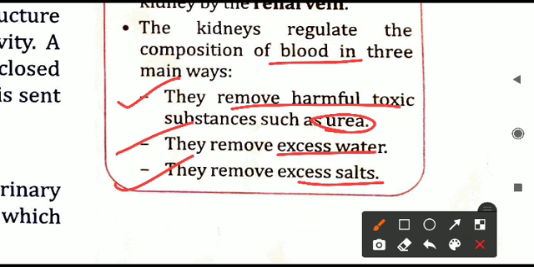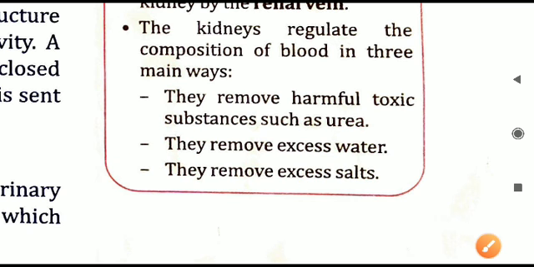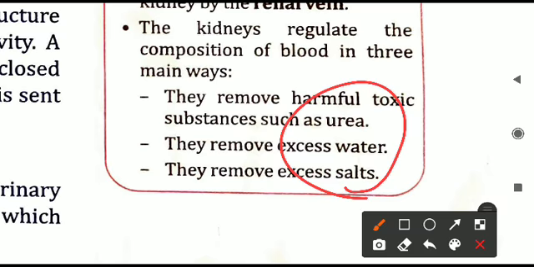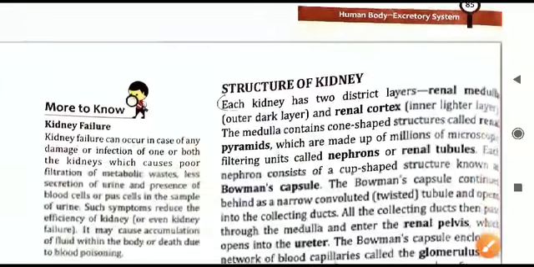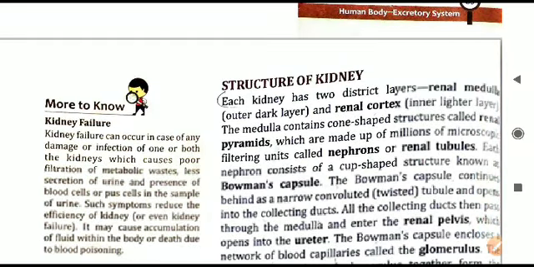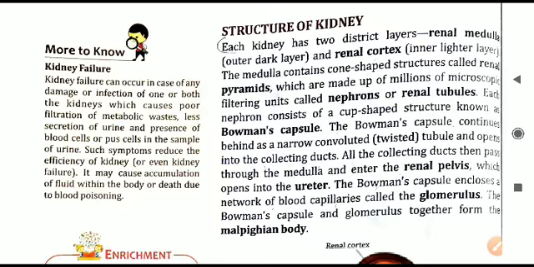Second, kidneys are removing extra water in the body, and also they are removing the extra salts which are present in the blood. So all these extra substances are removed from the blood, and hence we can say kidneys are filtering units of the blood. Blood is purified there, it is filtered there. So that is all for this renal excretory system.